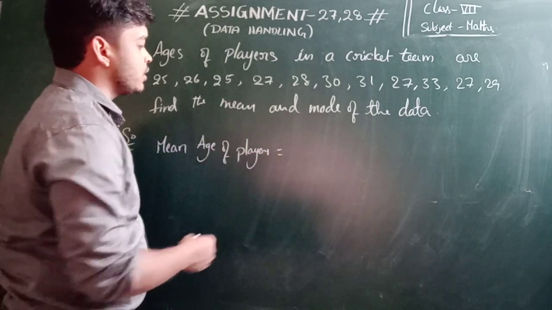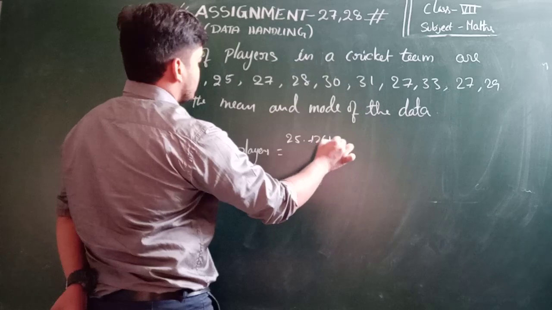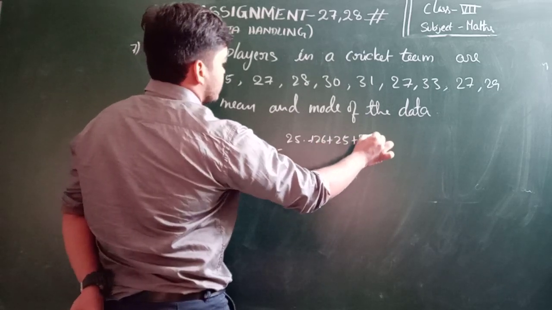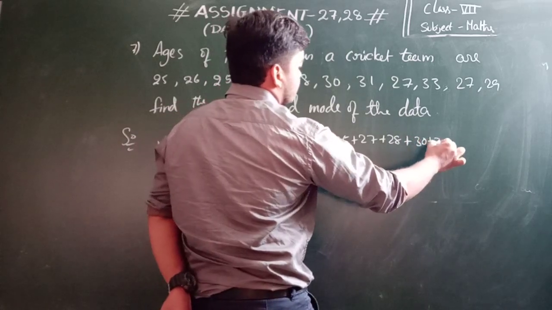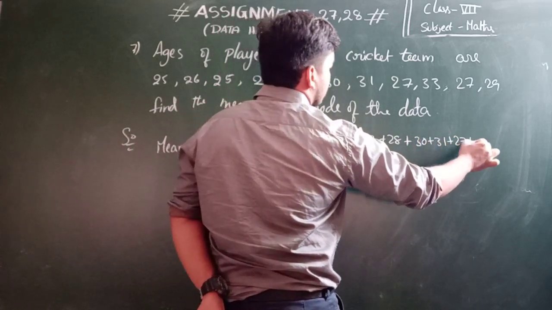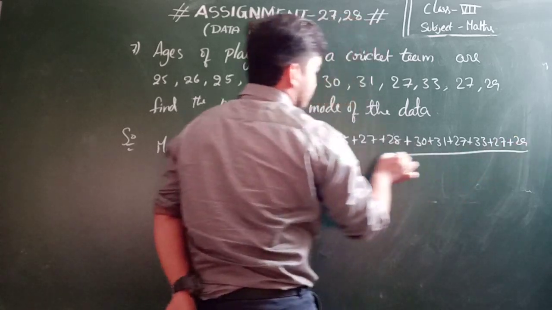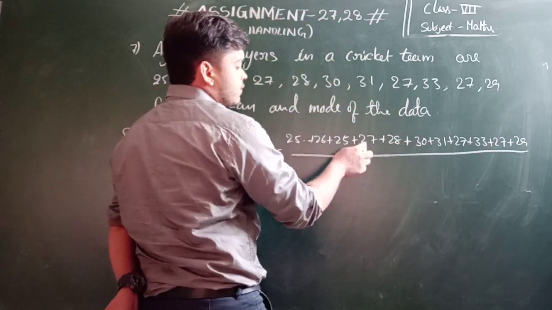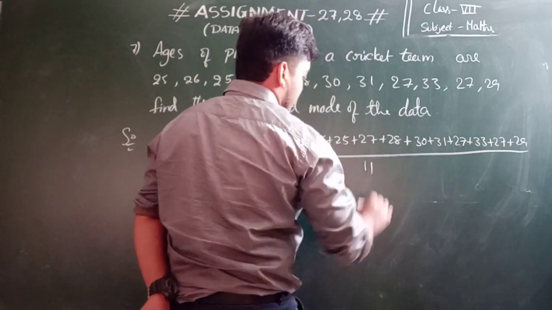So first you should add it: 25 plus 26 plus 25 plus 27 plus 28 plus 30 plus 31 plus 27 plus 33 plus 27 plus 29, divided by how many there are. 1, 2, 3, 4, 5, 6, 7, 8, 9, 10, 11. 11 members are there.